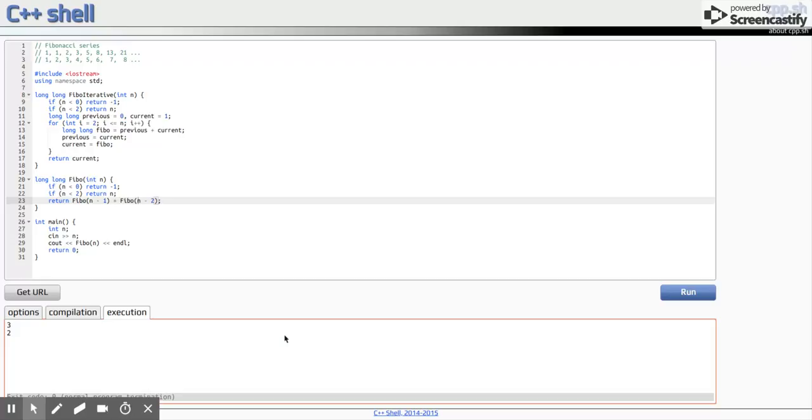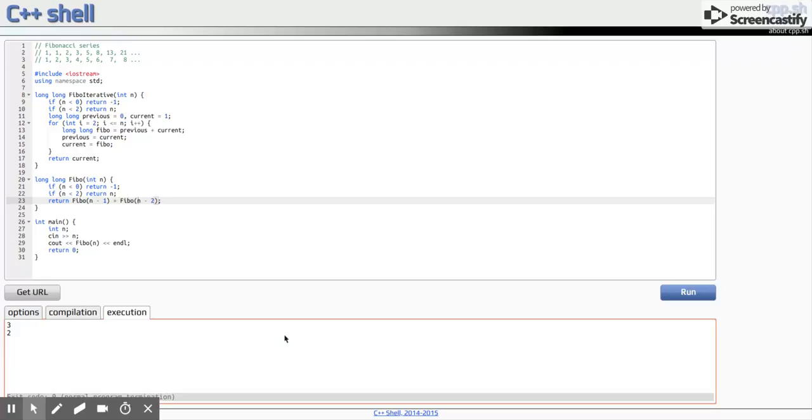So at every level, the number of calls to the function multiplies by 2. If you call it for, let's say, n equal to 50, we will be calling this function almost 2 power 50 times, which is a lot.